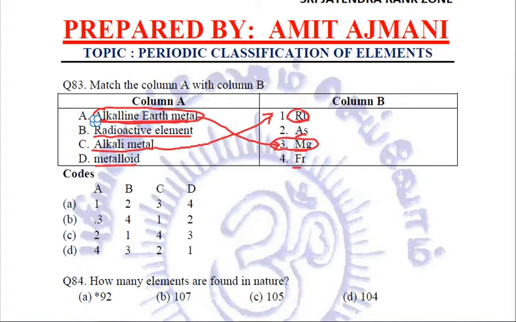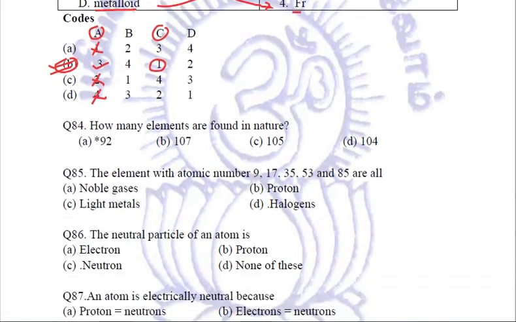Let us see. The A column should be marked with 3. So A marking with 1, no, 2, no, 4, no. It is 3. Let us counter check. C column matches with the first of column B. This is our right answer. Now, in order to retain, we can relate that the radioactive element is Fr and the metalloid is As, arsenic. Fine. So you need to attempt such types of questions based on whatever information and knowledge you have.